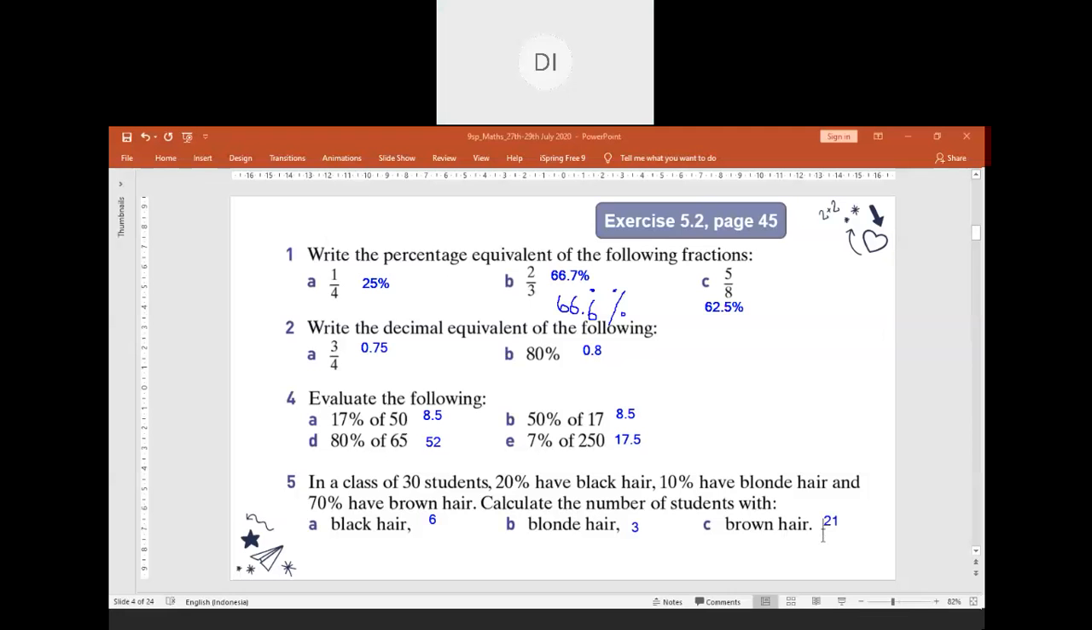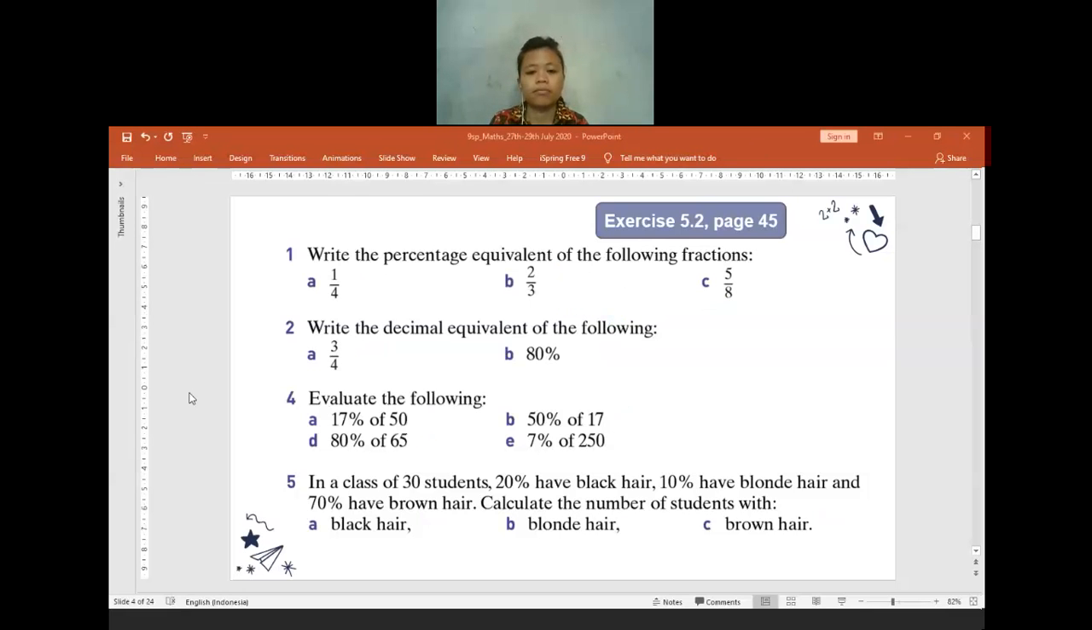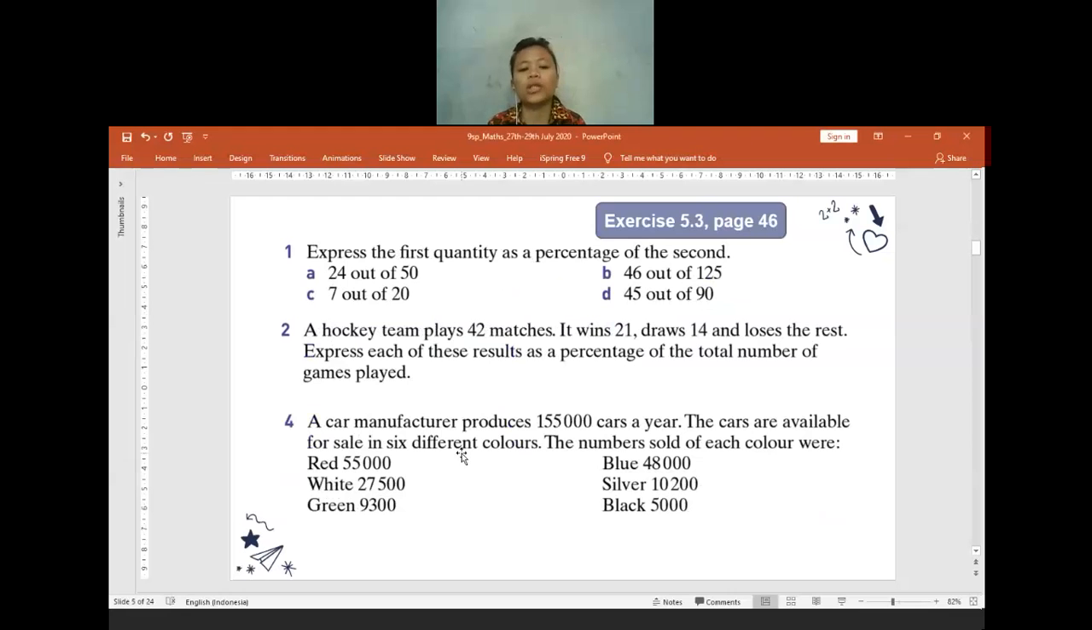Is there anyone who is confused before I move to the next slide? Feel free to ask if anyone has any confusion. No confusion? Really? Okay. If no confusion, I will move to the next question. In your textbook, page 46, I'm going to discuss question 1, 2, and question 4.